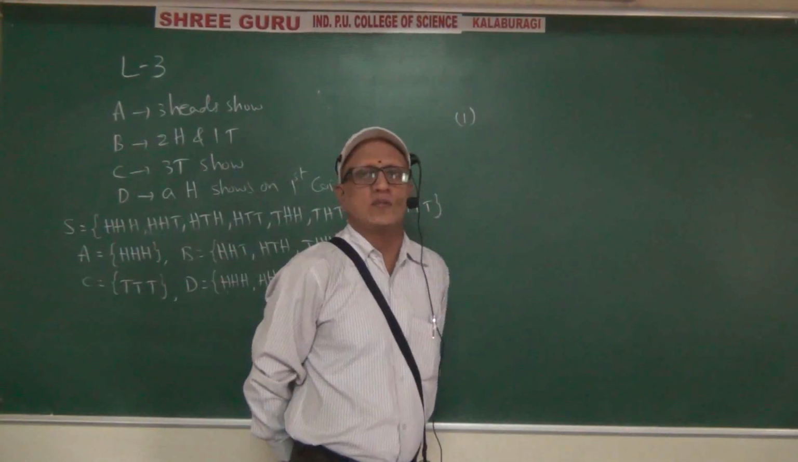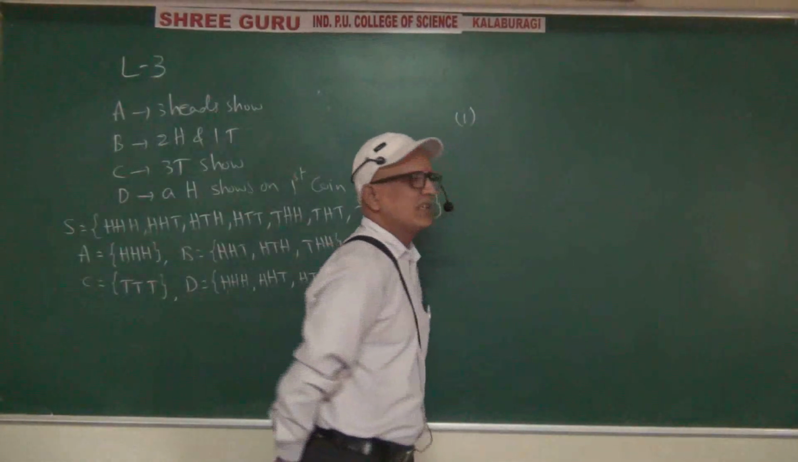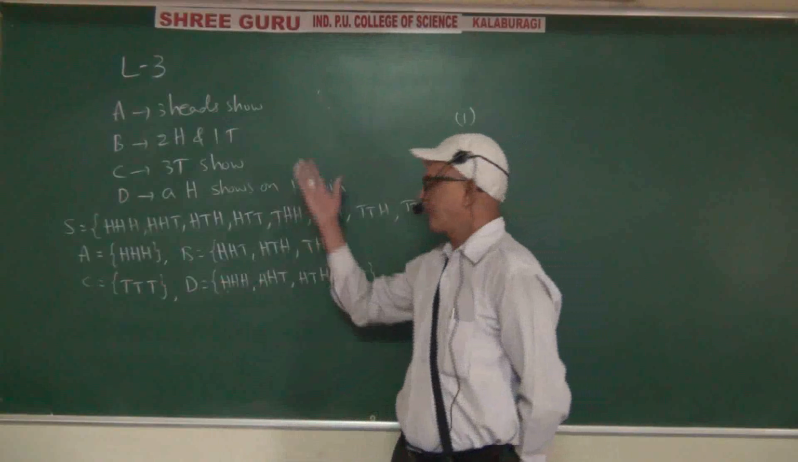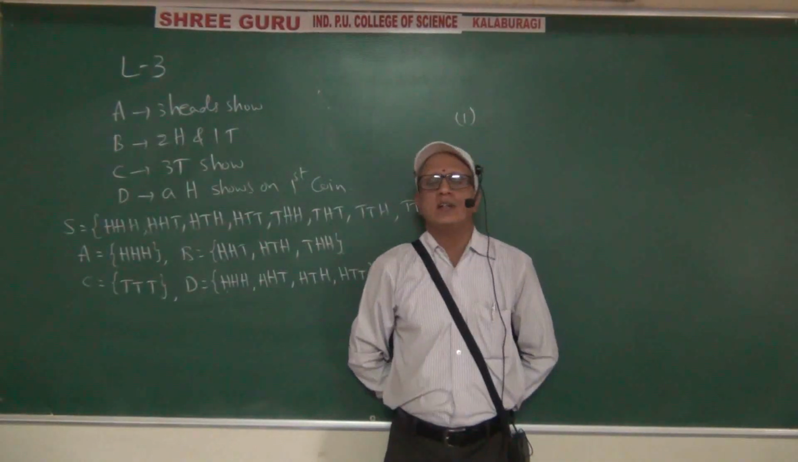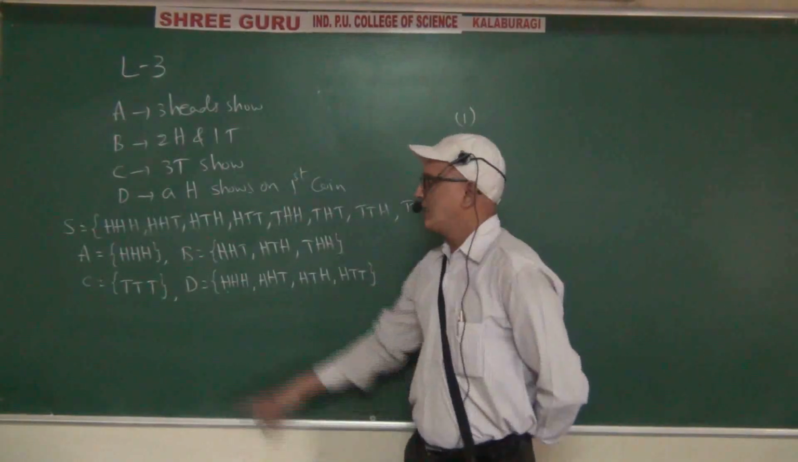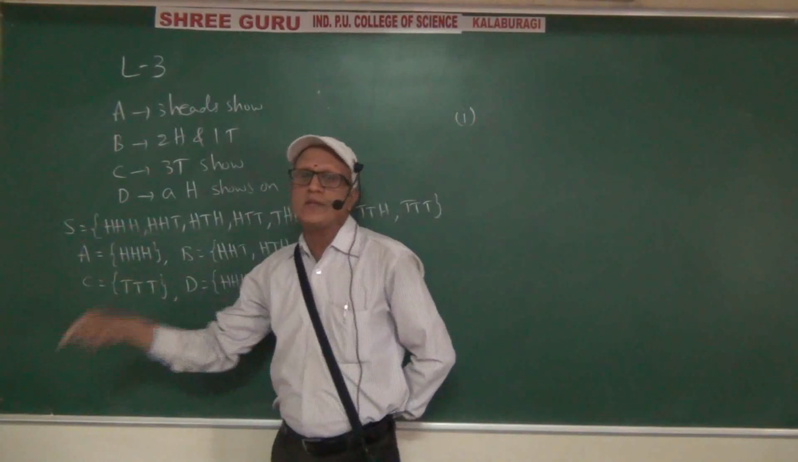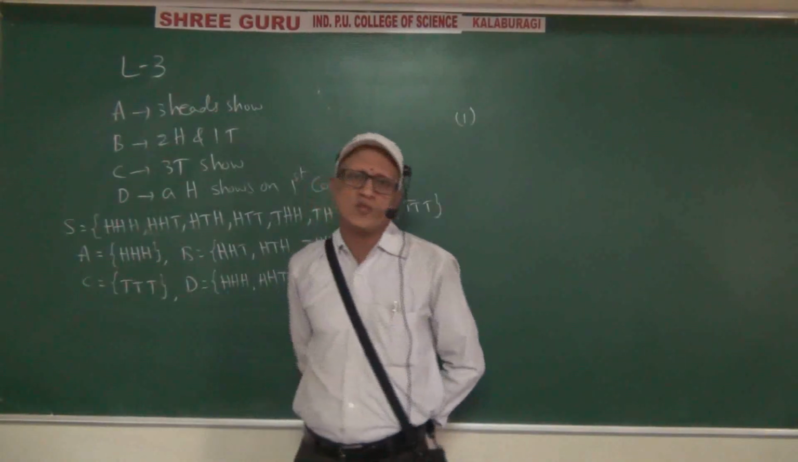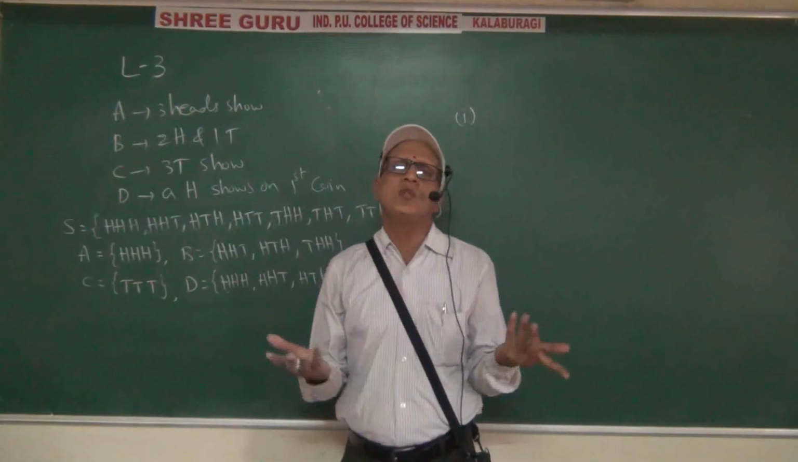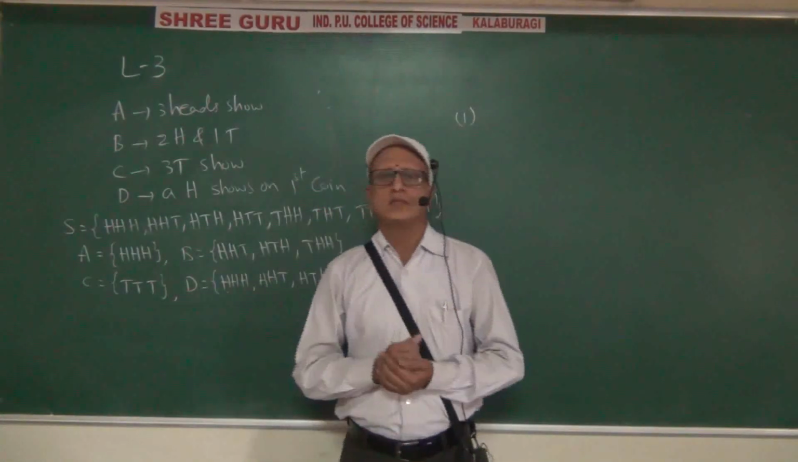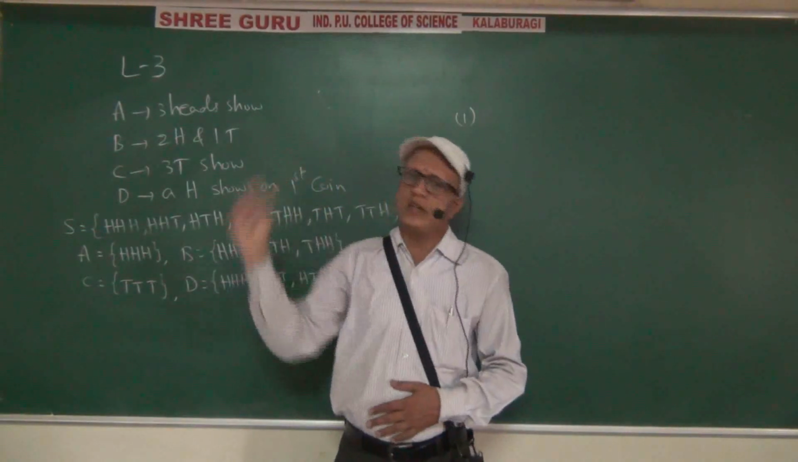Consider the experiment of tossing a coin 3 times. Here it is very easy. Let capital A be the event of 3 heads showing, and capital B be the event of 3 tails showing. A intersection B equals the empty set. Therefore, A and B are mutually exclusive. That's it.